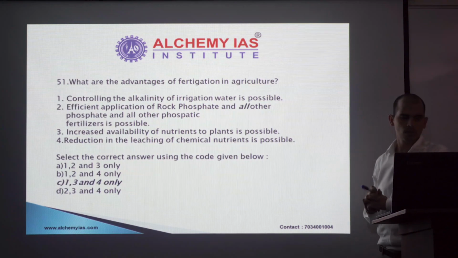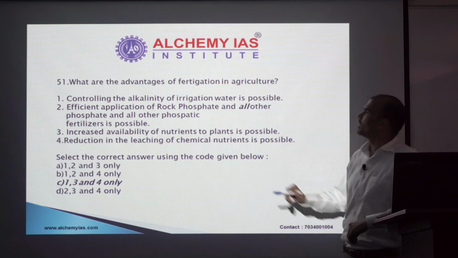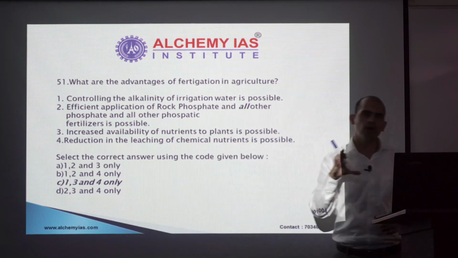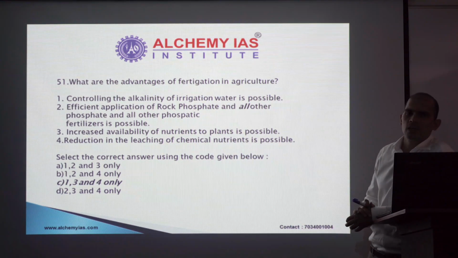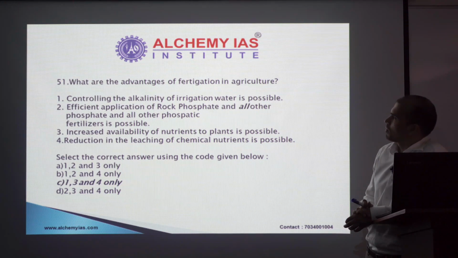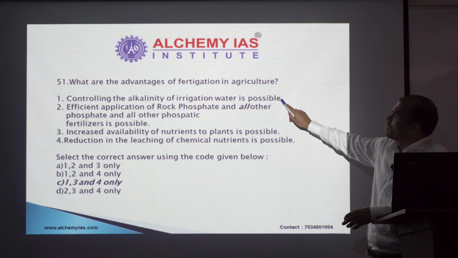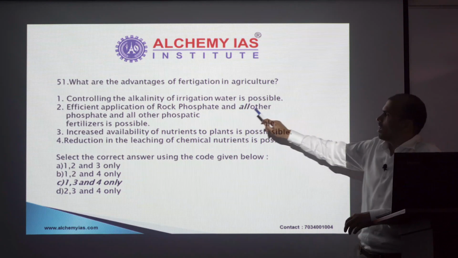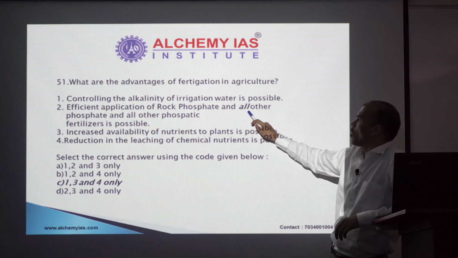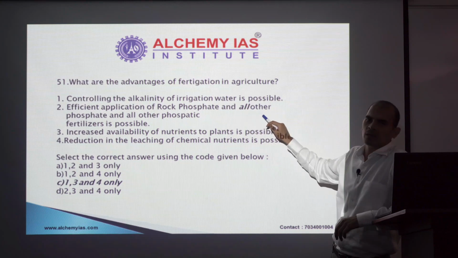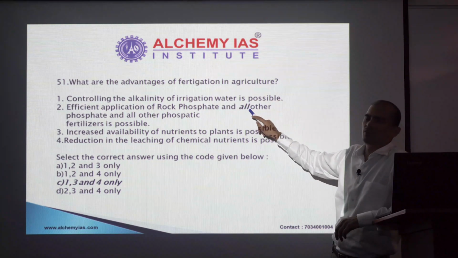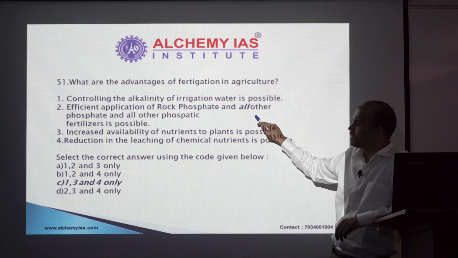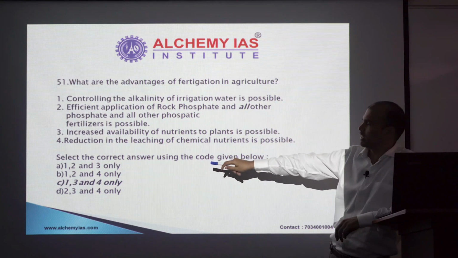Next, fertigation. Fertigation is the combination of two words, fertilizers and irrigation. So when you add fertilizers during the process of irrigation only, it is called fertigation. So with fertigation, can you control the alkalinity? Yes, you can do that. Read the second statement: efficient application of rock phosphate and all other phosphates. I do not know whether this statement is true or not, but this word all is giving me a hint that it is an extreme statement. So quite possible that this could have been eliminated. If this could have been eliminated, I could have reached my answer, that is C.